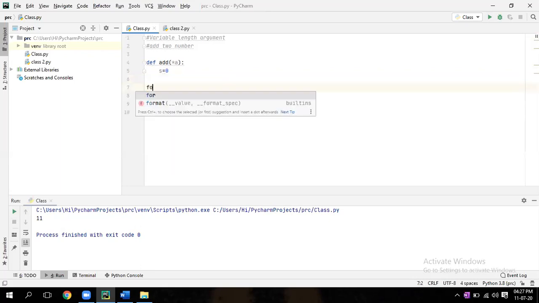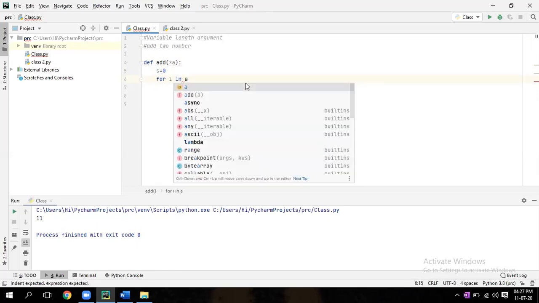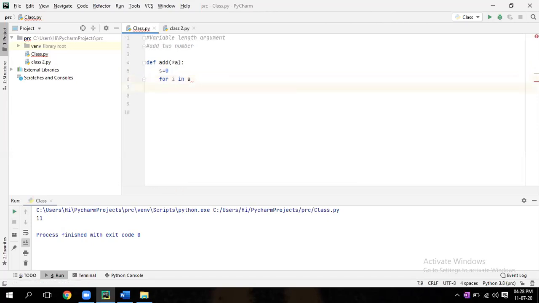Here only. See, if you write there, that means you are outside the function. There only. For i in a, s equal to s plus i, colon. It's equal to s plus i.